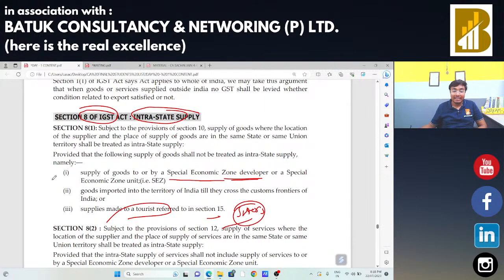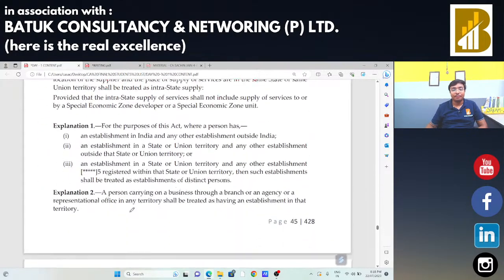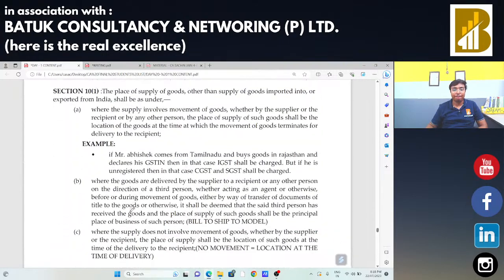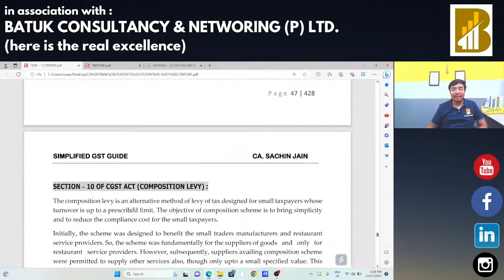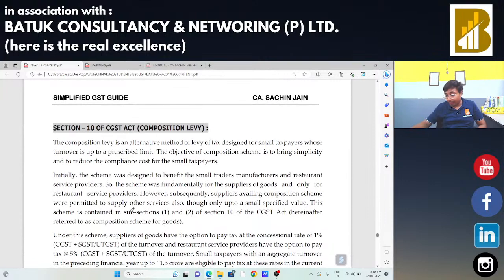Okay, so two exceptions, one the most important, that is SEZ, another is your tourist. So that is the concept of your intrastate supply and your export, special economic zone and tourist wala concept.